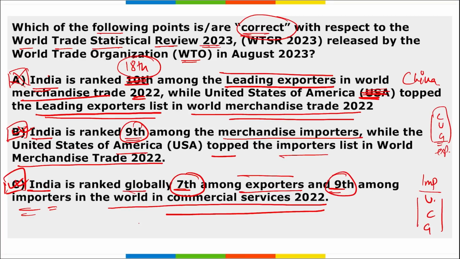So this is the data that B and C are right here, but you have to remember the whole data in which index we are talking about. If in merchandise or if we are talking about commercial, both you have to remember what is the rank of India and who topped here.